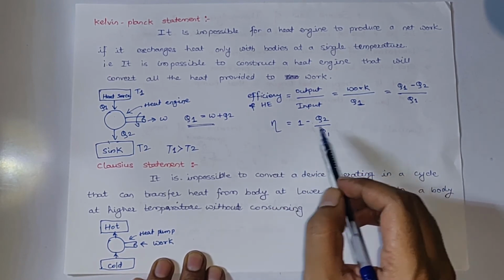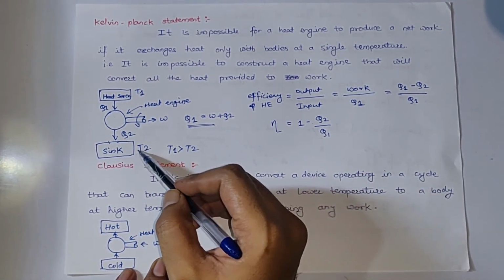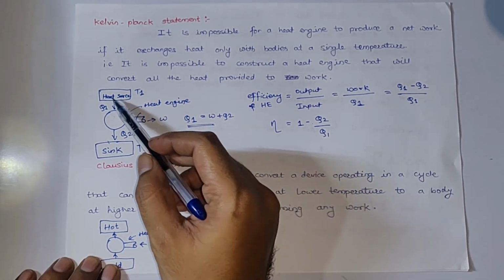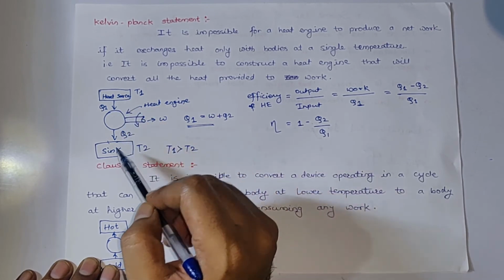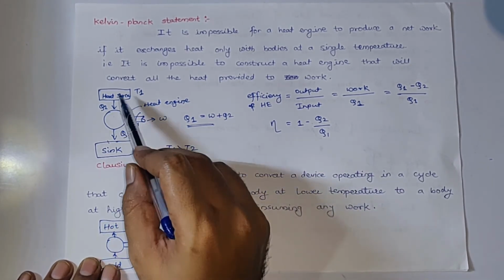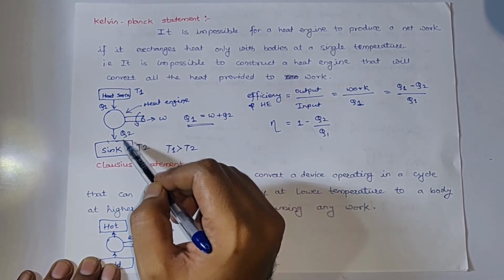And to make Q2 zero, we have to remove this sink. If we remove this sink, will this spontaneous process occur? That is never going to happen, because if we remove this sink, where is the heat source going to transfer the heat?